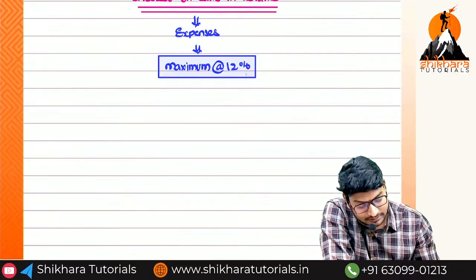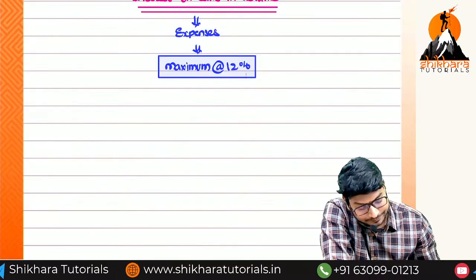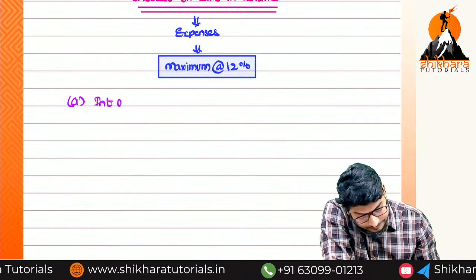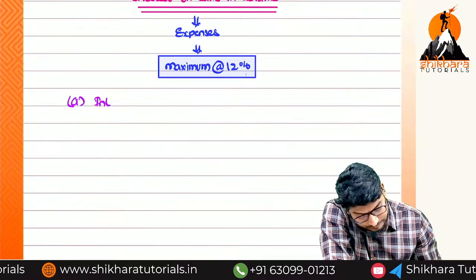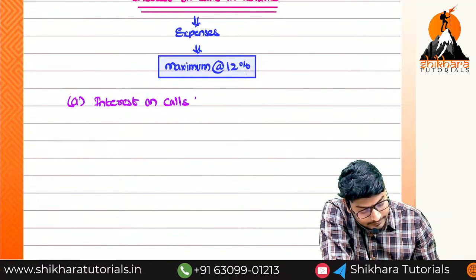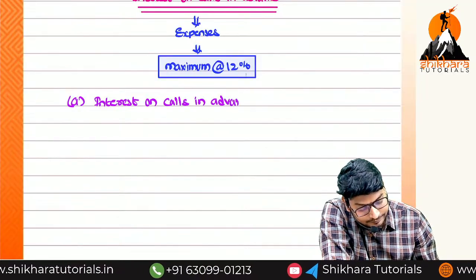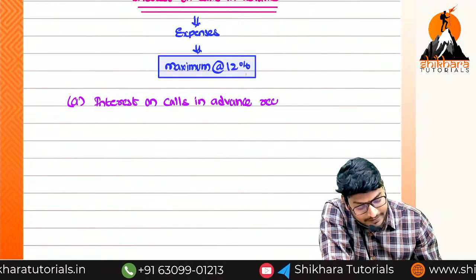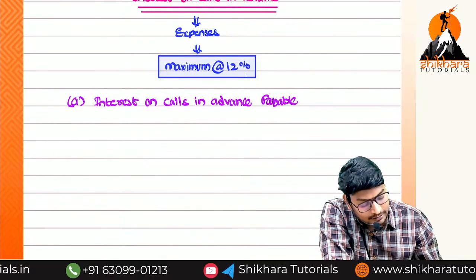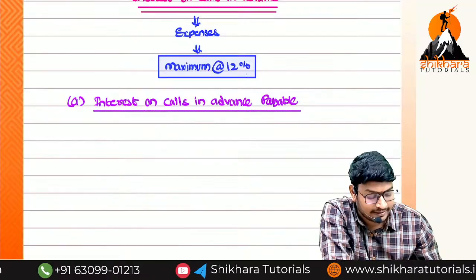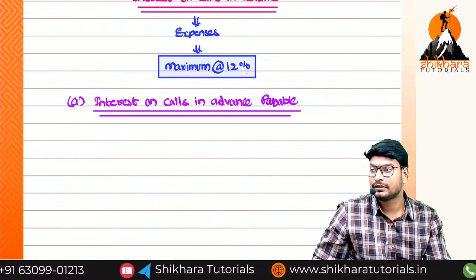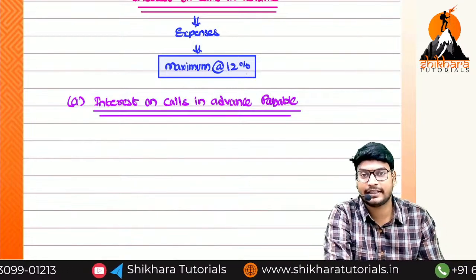Okay, next, ma. What is the first entry, ma? Receivable or payable? Payable. So interest on calls in advance payable. What is the normal entry for payable, ma? Outstanding. We can call it what, ma? Outstanding expenses. What is the entry for outstanding expenses? Expenses account debited to outstanding expenses.